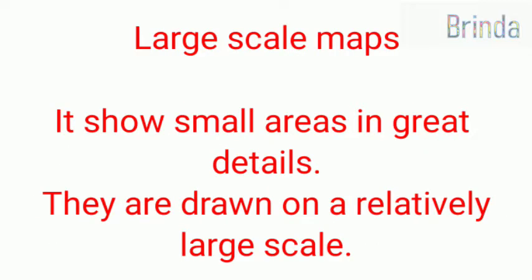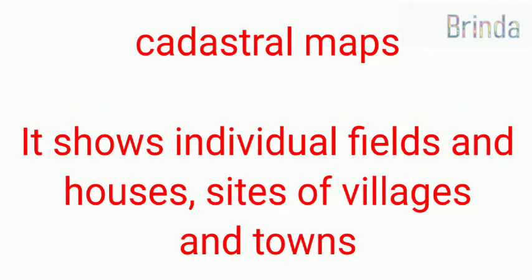Fine. இப்போ large scale map na enna? It shows small areas in greater detail. They are drawn on a relatively large scale. Next, cadastral maps means it shows individual fields and house sites of villages and towns.